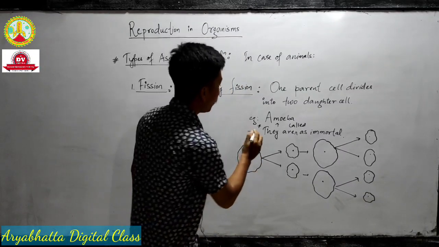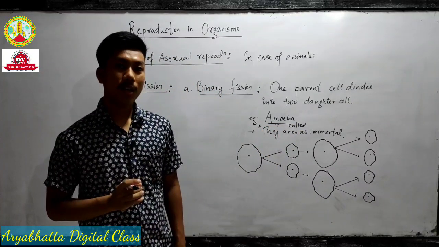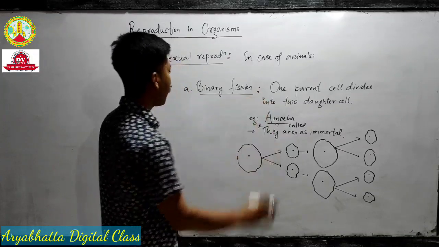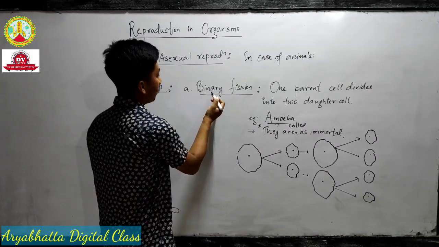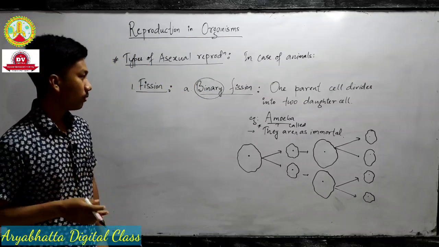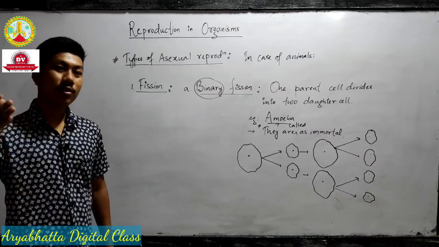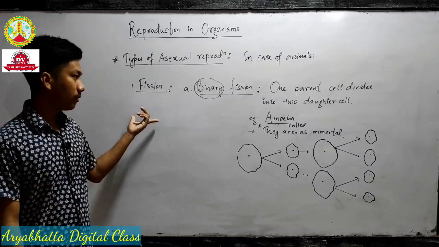So remember, for 1 mark, this is very important. Examples are always asked. Which organism is known as an immortal organism? Example, amoeba. And amoeba shows binary fission. You don't have to forget this, because it is very easy. Just remember the word binary. Binary means two. The one cell splits into two cells. That is binary fission.